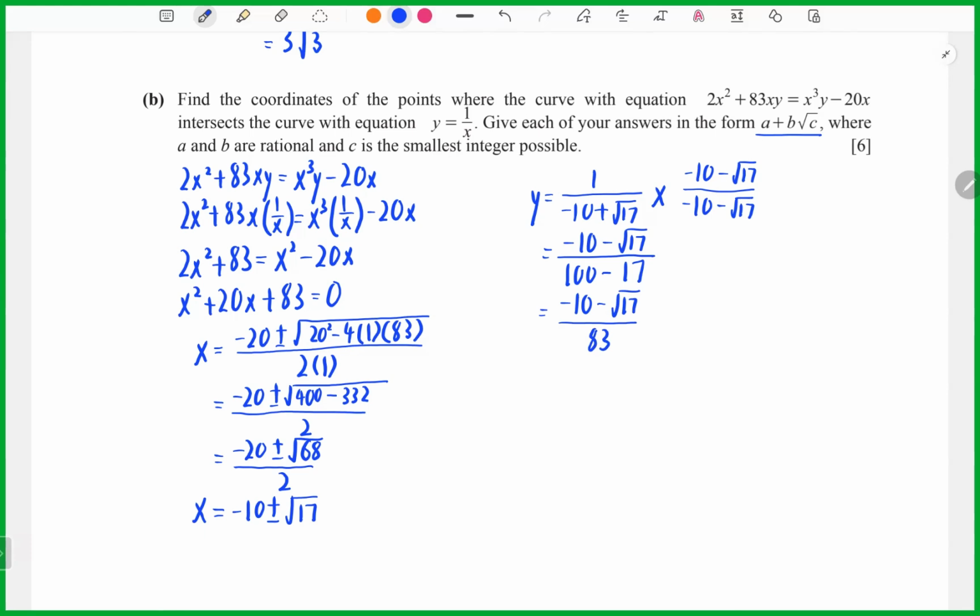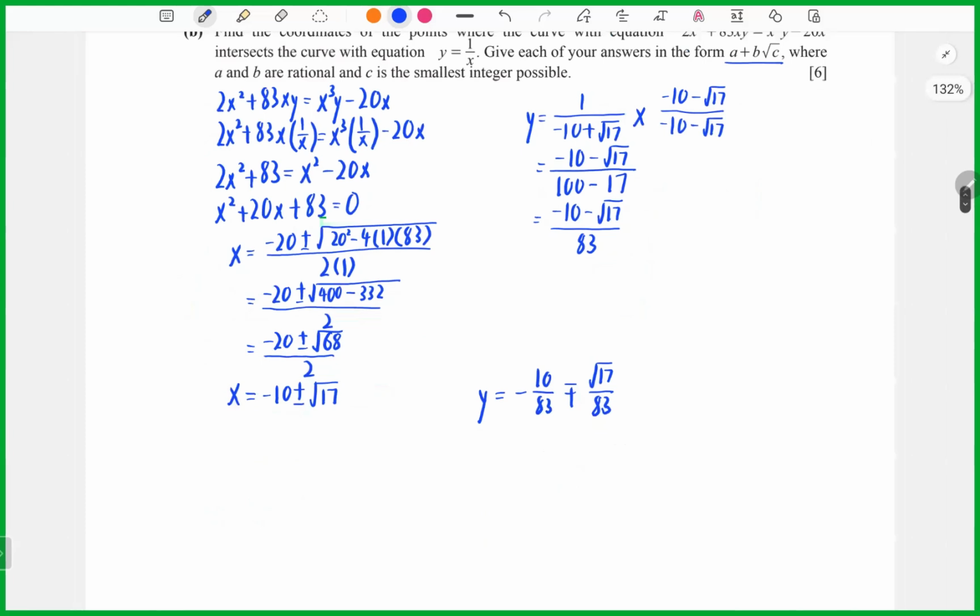Okay, so if you get the answers, you can write your answers this way. y equals negative 10 over 83. Because you see here is the negative part, right? It's actually the inverse already, or proportional. So you can write minus root 17 over 83. Okay, this is your possible answer.